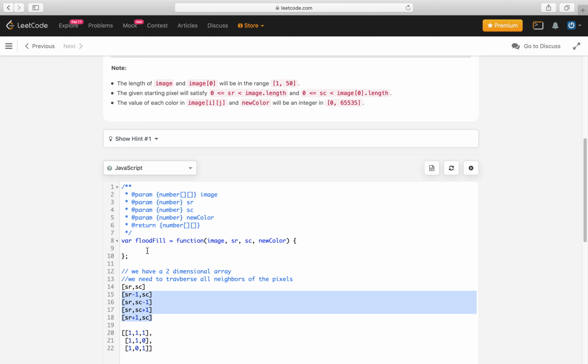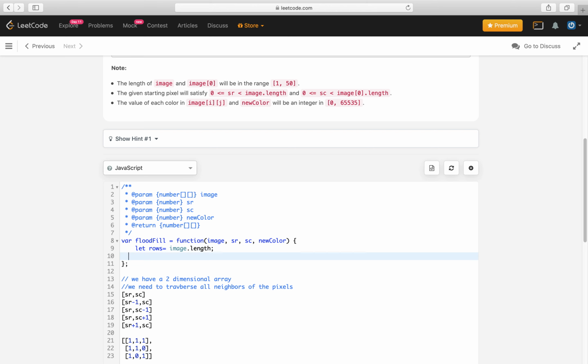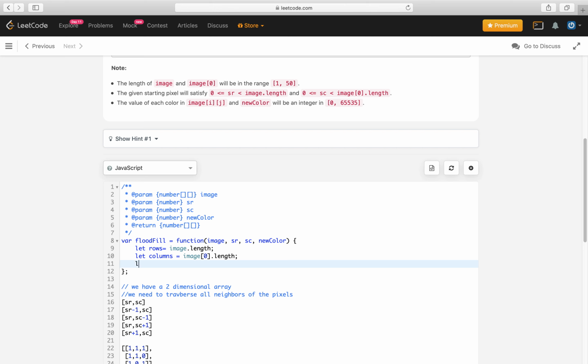Let's start writing the code. I will start with the implementation. I will first declare the rows and columns, which come from the image length. And what is my old color?